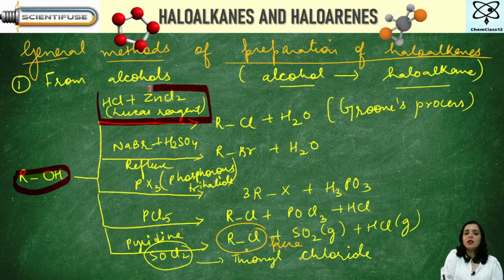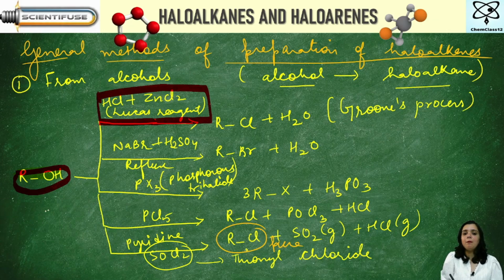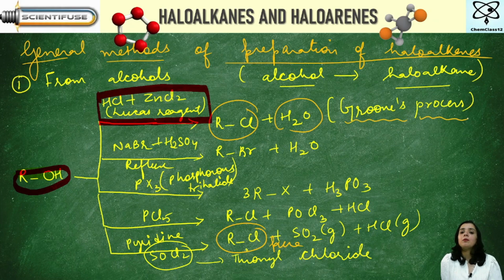What is this Lucas reagent? Lucas reagent is HCl plus ZnCl2. Very, very important. These things should always be in your mind. What is Lucas reagent? HCl plus ZnCl2. Whenever we react this ROH with HCl and ZnCl2, we are going to get a haloalkane, and water will be released. Correct? And this process is known as Grove's process.